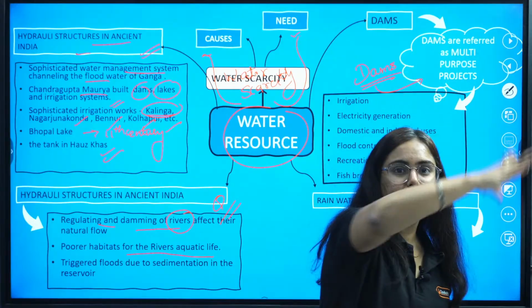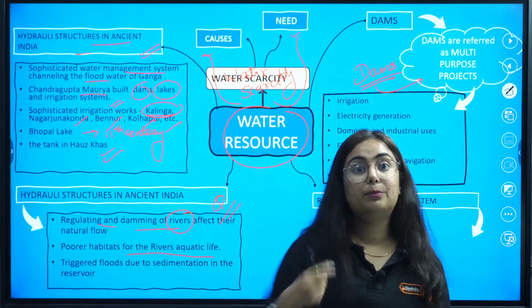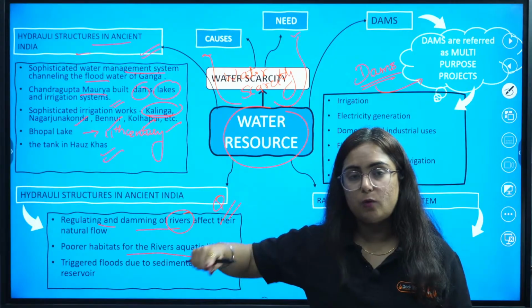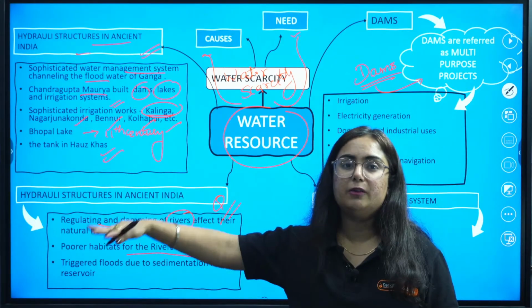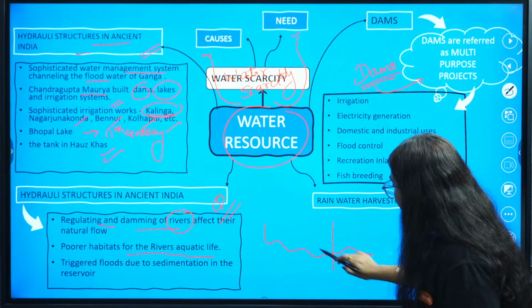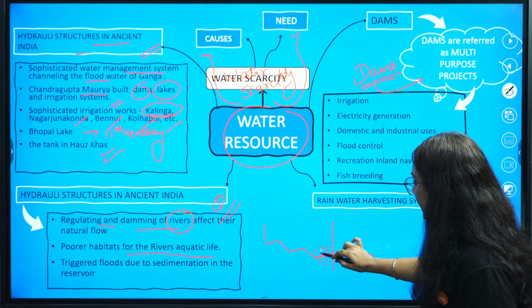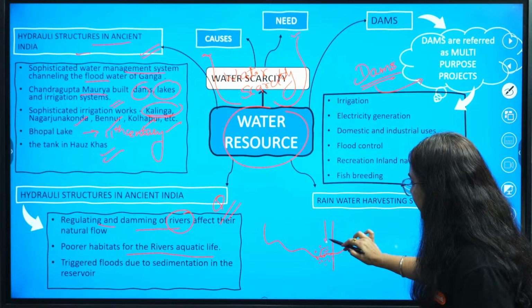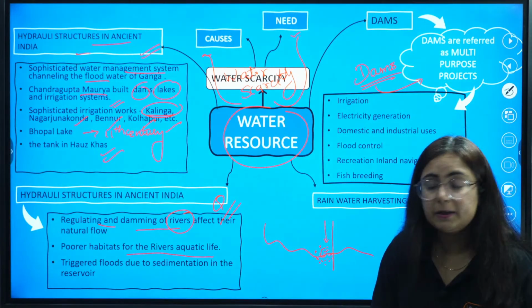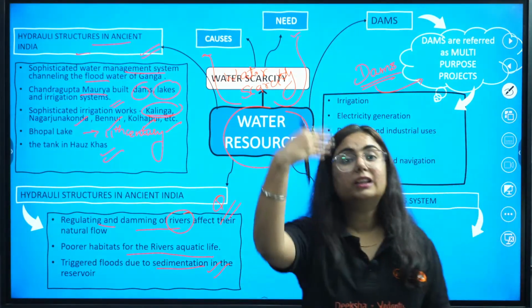When river water flows, the river water brings along sand, silt, small things. Now you constructed the dam in between, and this silt will start to be collected here. This will reduce the depth of the river, and it will affect sedimentation, triggering floods.